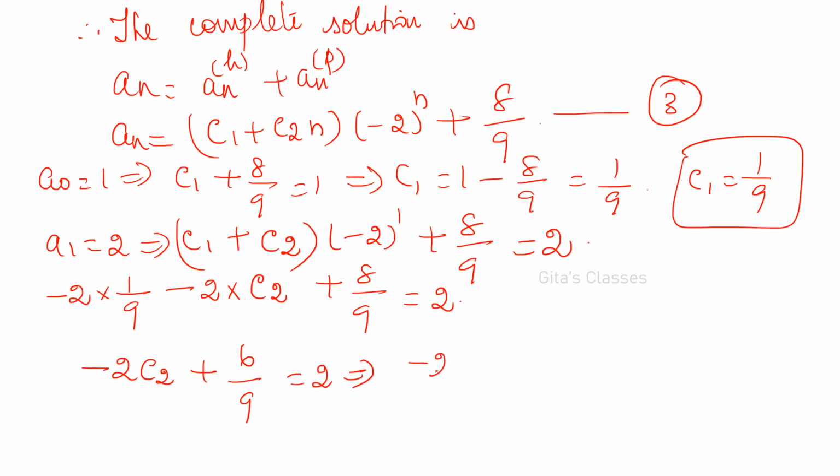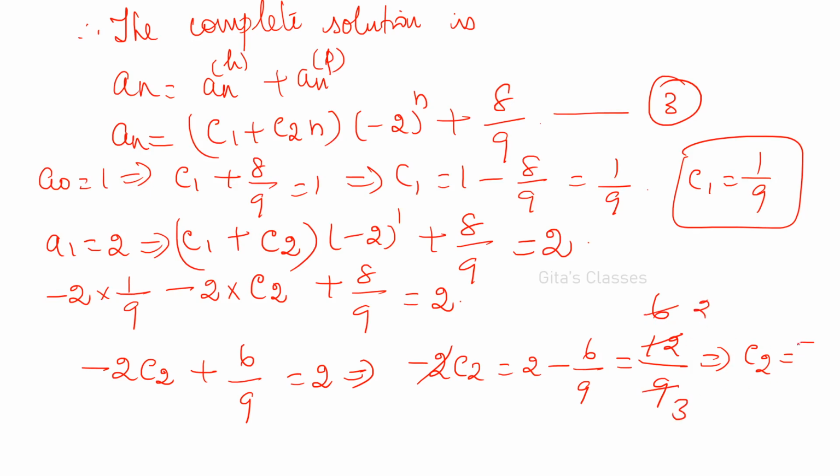Implies minus 2 C2 is equal to 2 minus 6 by 9, right? 2 minus 6 by 9 means 12 by 9. 2 nines are 18 minus 6, so 12 by 9. So C2 is equal to minus 12 by 9 divided by 2, you will be getting 6 by 9, that means 2 by 3. So C2 is equal to minus 2 by 3.